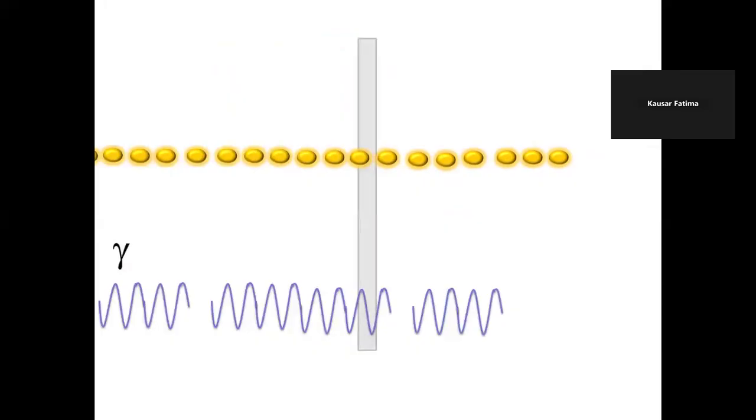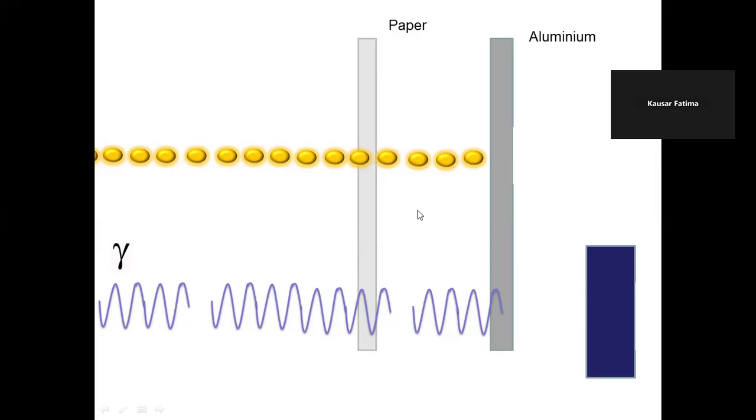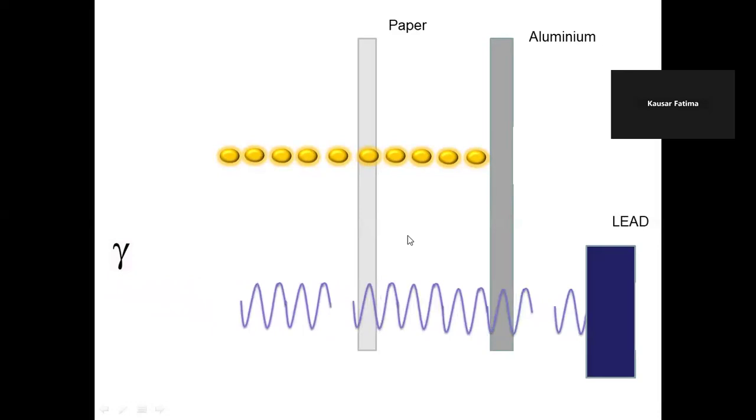Now, paper: alpha you have already seen. Beta is also seen, but how do we stop beta? Beta is stopped by aluminum. And gamma can pass through paper and aluminum, but they are stopped by lead. So beta particles can pass through paper but are stopped by aluminum, and gamma radiations can pass through paper and aluminum and are stopped by lead.